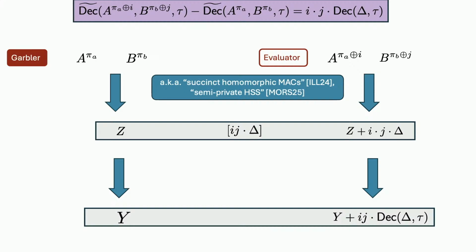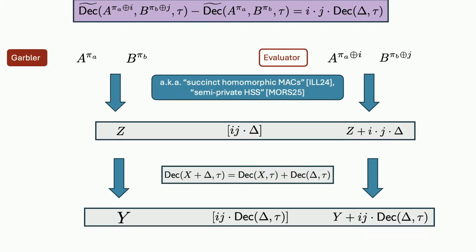We just want to convert the delta correlation into some other correlation. That can be done by invoking the somewhat linear scheme again, using this tool to decrypt the ciphertext that we are targeting. Because if both of them are 0, then they are holding the same z, so they get the same output. If it's different by a delta, then they will actually use this scheme, and they will have a difference of this.